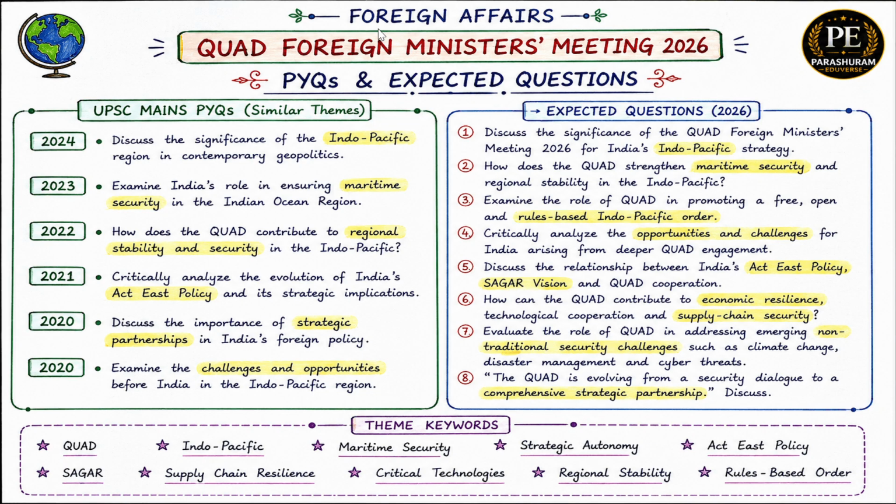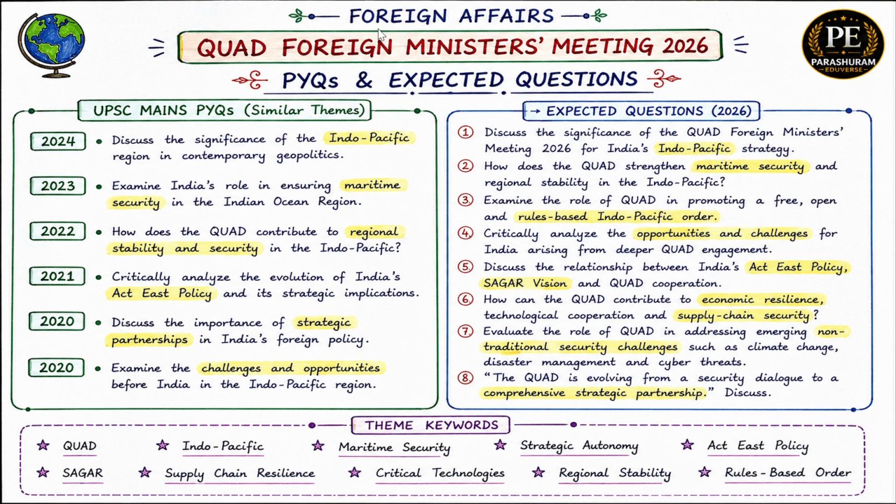If you observe the PYQs carefully, UPSC has repeatedly asked questions on Indo-Pacific regions, maritime security, regional stability, Act East policy, strategic partnership, challenges and opportunities. Now look at the expected questions. Almost every expected question revolves around Quad, maritime security, rule-based order, strategic autonomy, supply chain resilience, economic cooperation, climate cooperation.